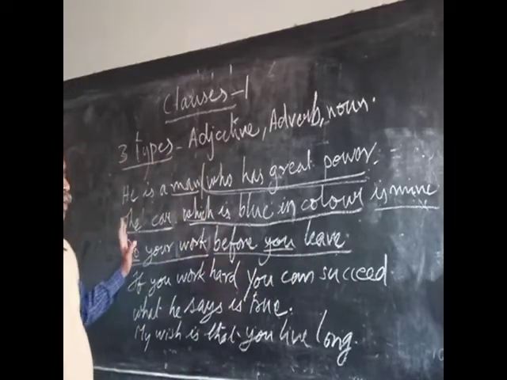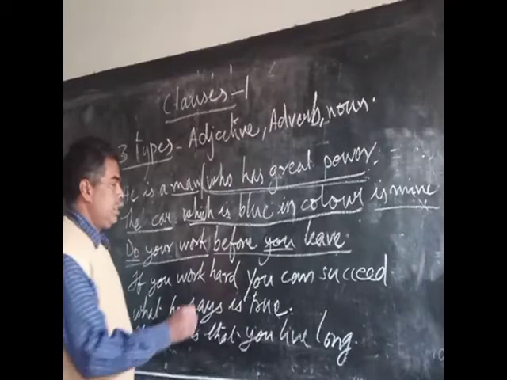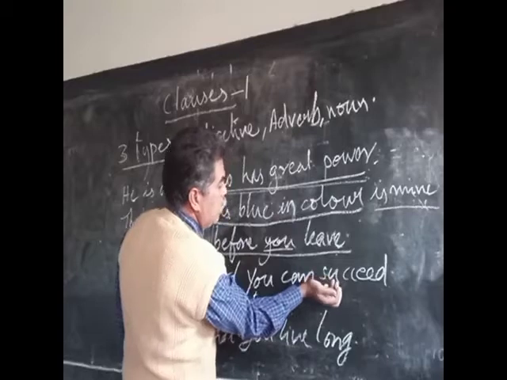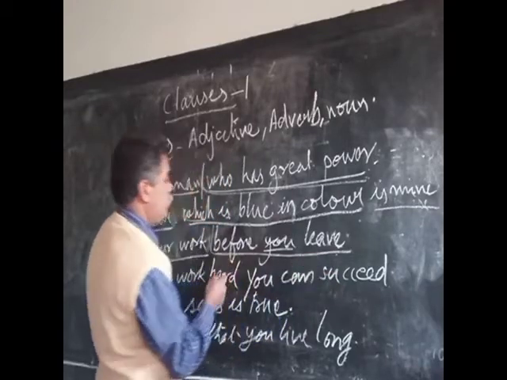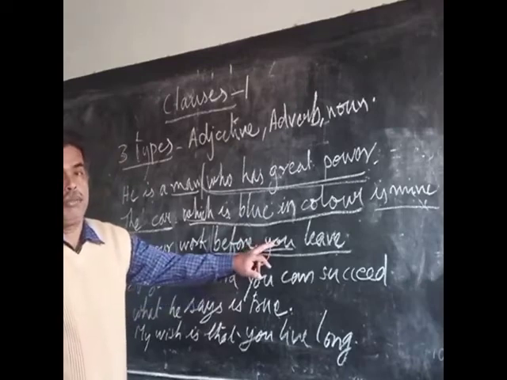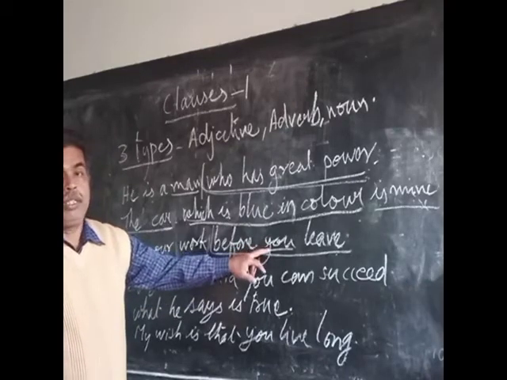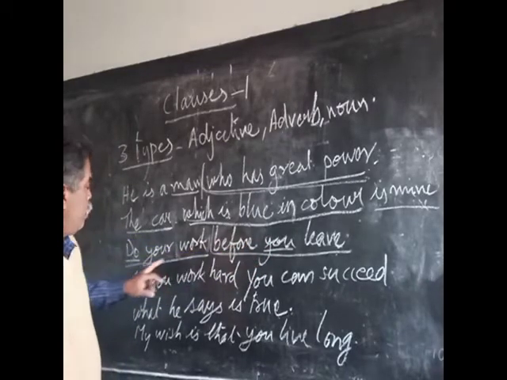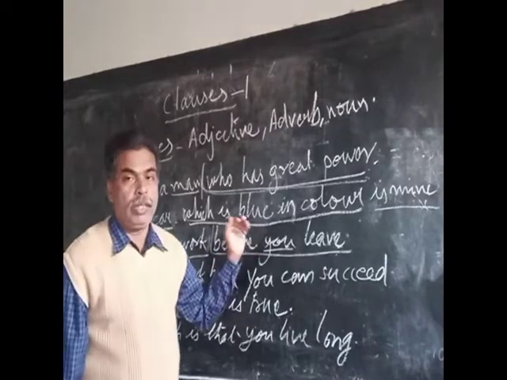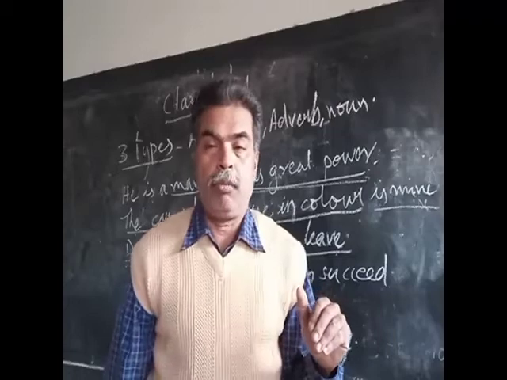Before you leave. So from here, it is an adverb clause. It is an adverb clause because it tells us about the time of doing this work. Actually, there are types of adverb clauses.